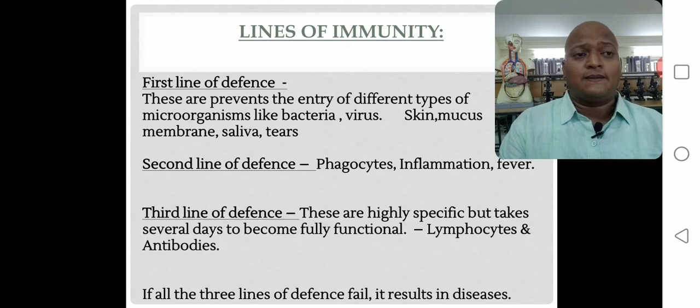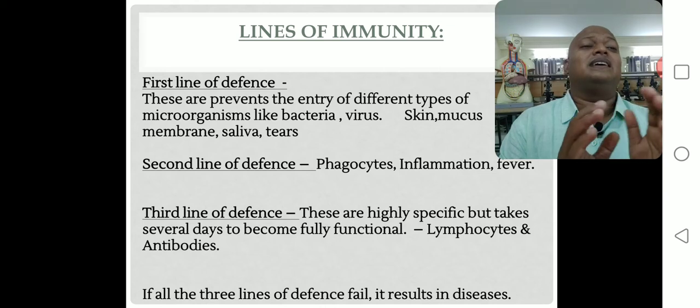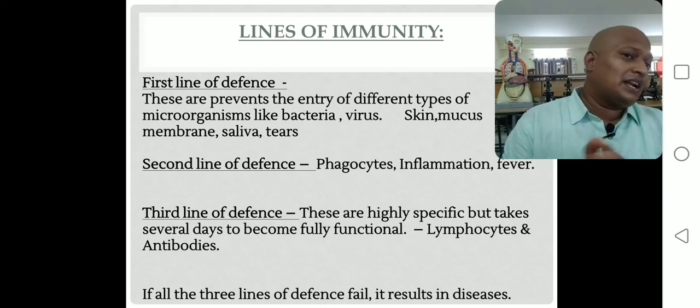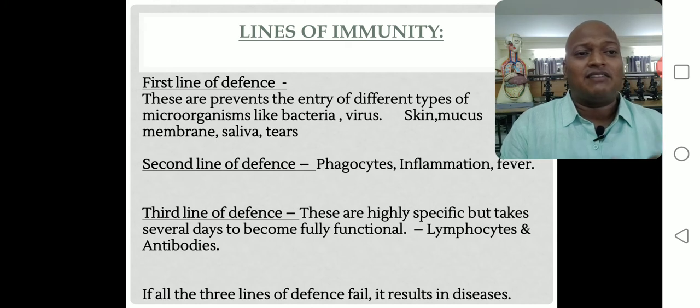So why? Because if the antigen crossed the first line and second line and enters the third line, it means the antigen is stronger than our immune system. So for destroying the antigen, it takes some time. The third line defense mechanism takes some time for destroying the antigen. So what is the reason? Because the structure of the antigen has to be understood, and only when the structure of the antigen is understood is it possible to destroy or kill the antigens, right?